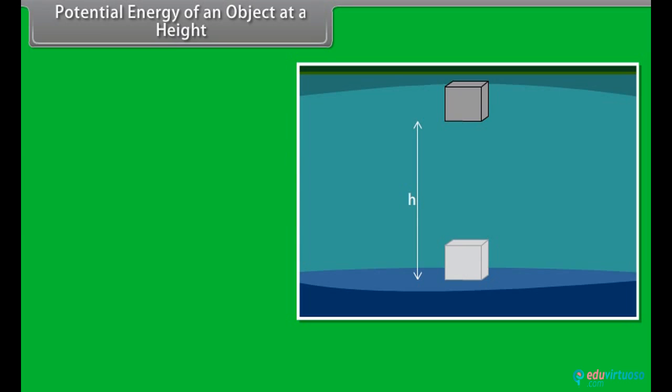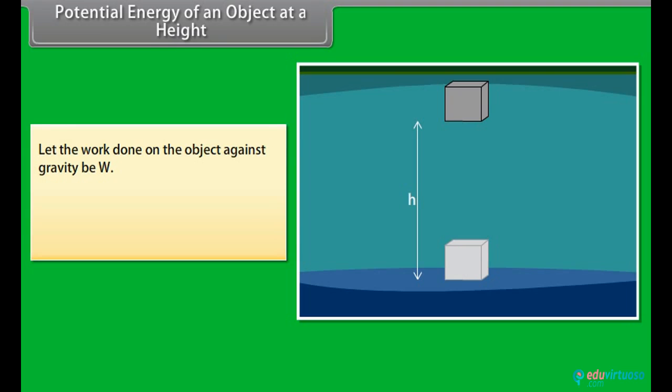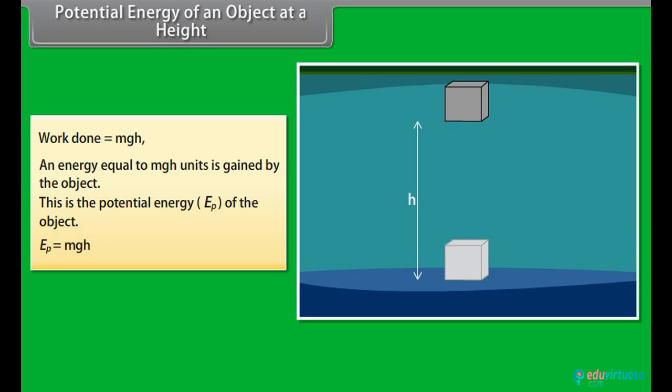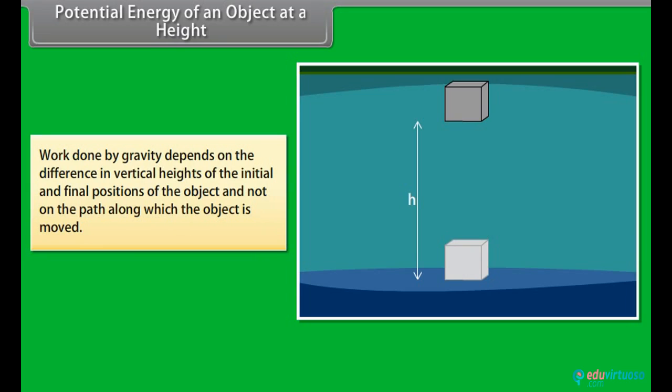The object gains energy equal to the work done on it. Let the work done on the object against gravity be W. That is, work done, W, is equal to force times displacement, which is equal to mg times h, which is equal to mgh. Since work done on the object is equal to mgh, an energy equal to mgh units is gained by the object. This is the potential energy of the object. Also, the work done by gravity depends on the difference in vertical heights of the initial and final positions of the object and not on the path along which the object is moved.